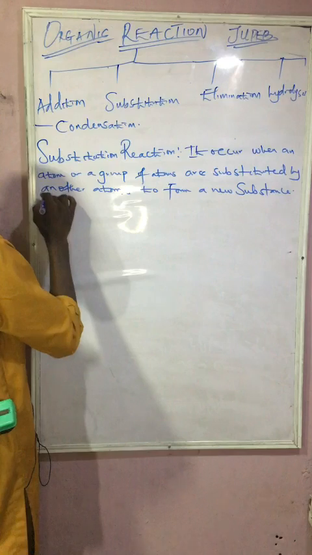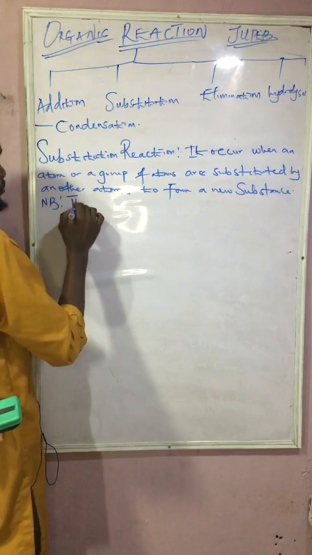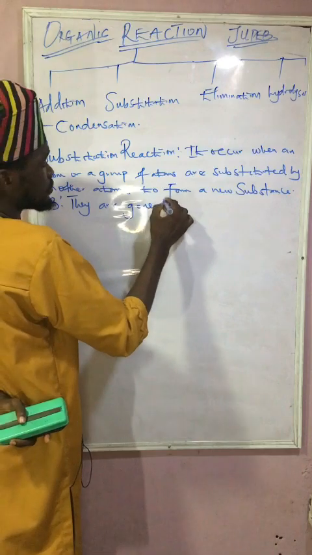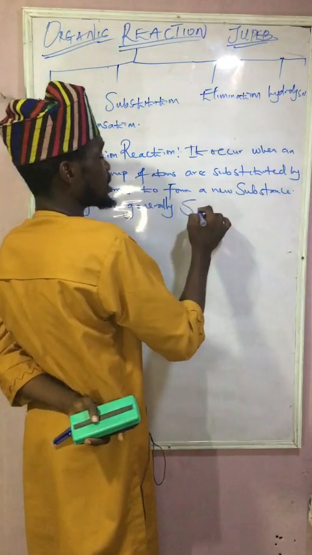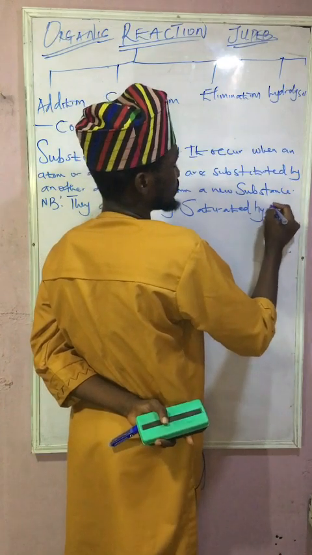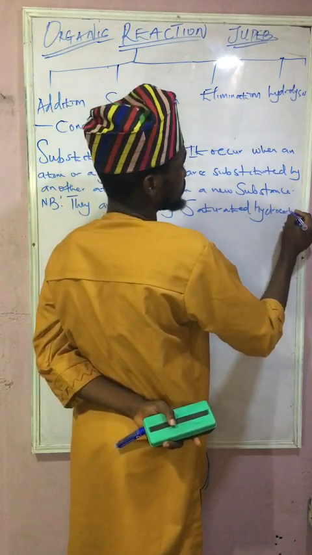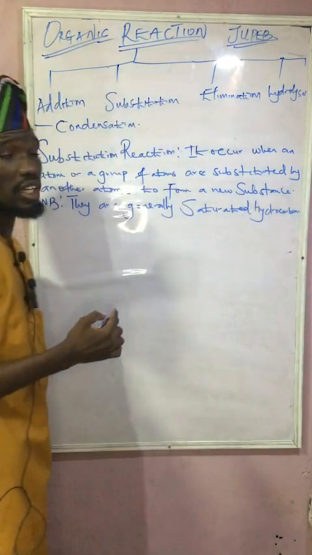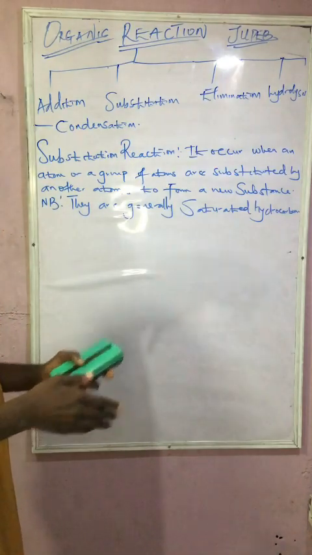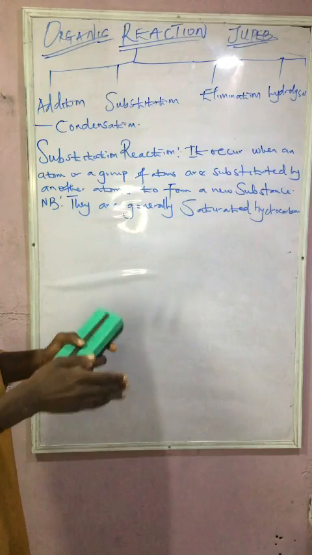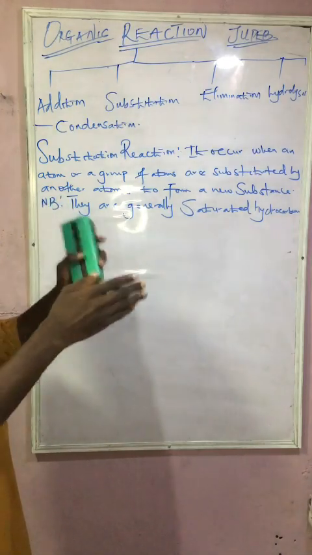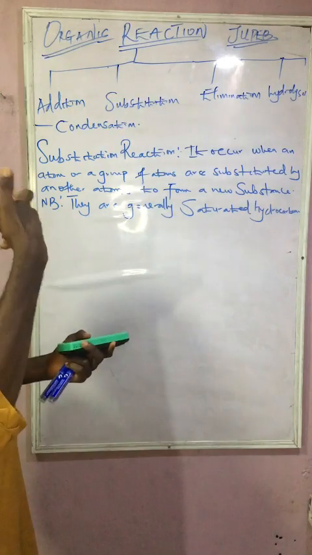So note, they are generally saturated hydrocarbon. Is that clear now? They are generally what? Saturated hydrocarbon. It occurs when an atom or a group of atoms are substituted by another atoms to form a new substance. So listen to the example now.